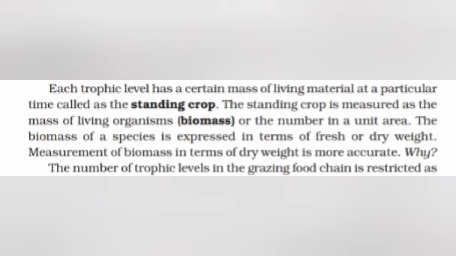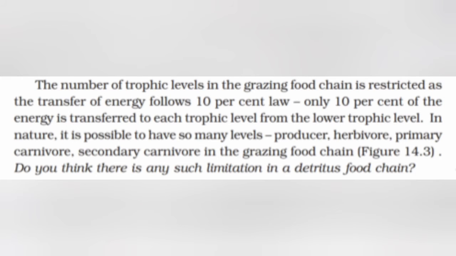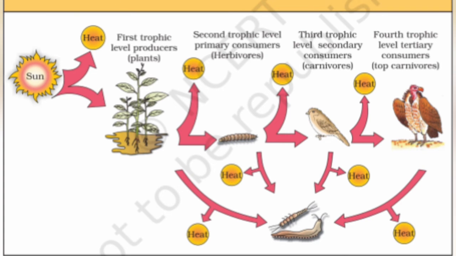Why? The number of trophic levels in a grazing food chain is restricted as the transfer of energy follows the 10% law. Only 10% of the energy is transferred to each trophic level from the lower trophic level. In nature, it is possible to have so many levels: producer, herbivore, primary carnivore, secondary carnivore in the grazing food chain. Let us see in Figure 14.3. Energy is dissipated or released at each trophic level, right from the sun to the last trophic level, the whole food chain. At each step we can see that the energy is released in the form of heat.